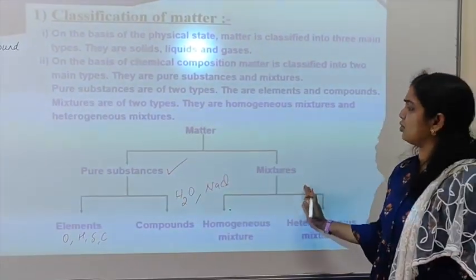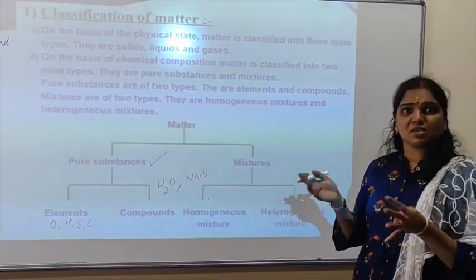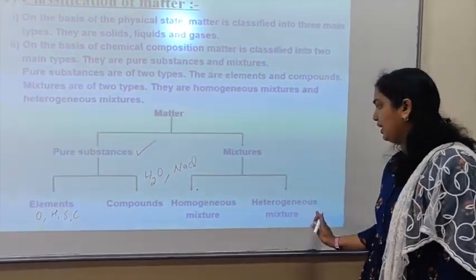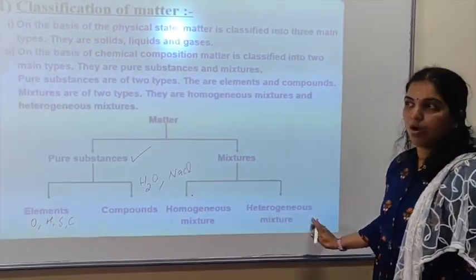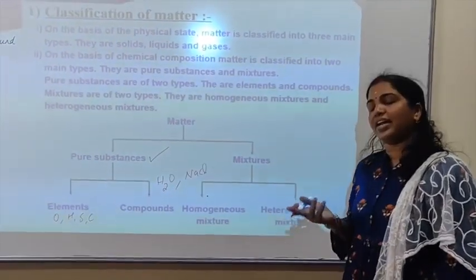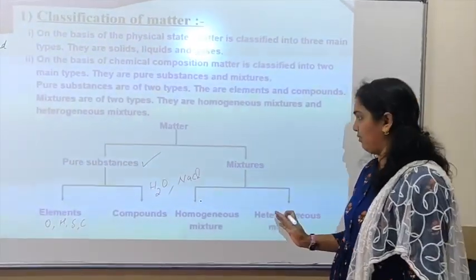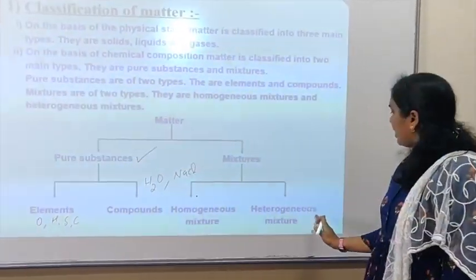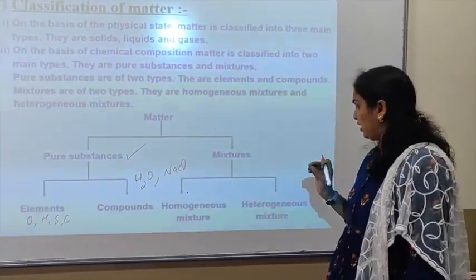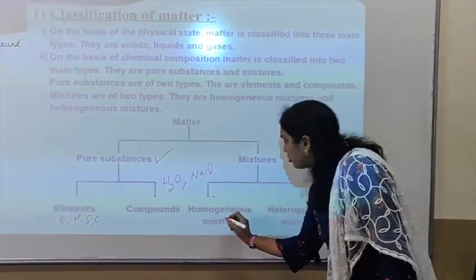Next we will come to the mixture. Mixture means two or more substances are mixed together. They are classified into homogeneous mixture and heterogeneous mixture. Homogeneous, where homo means uniform, same composition, means we can't identify the components in the mixture by seeing it. And heterogeneous mixture means we can identify the components, but the compositions are different.